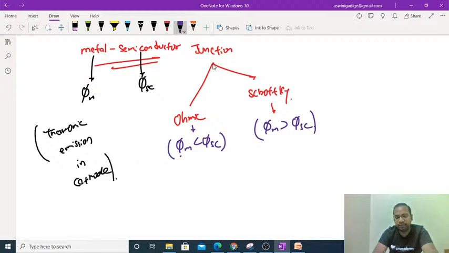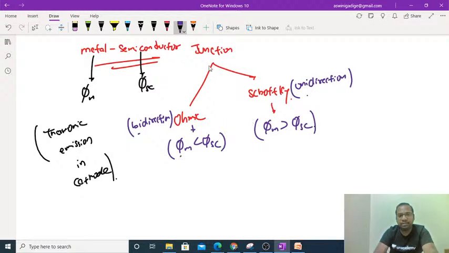In the Schottky junction, current will flow only in one direction, while in the ohmic, current will flow in both directions. These are the major classifications, guys.